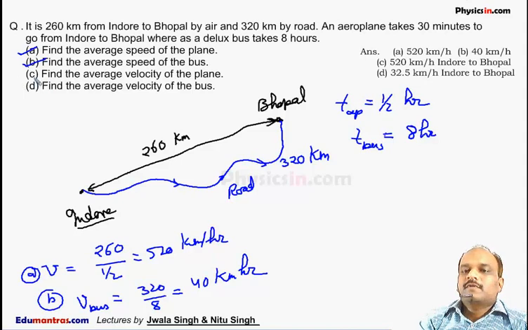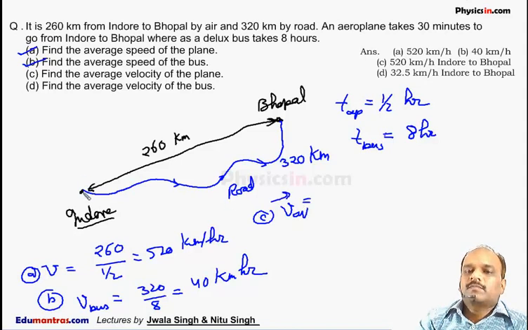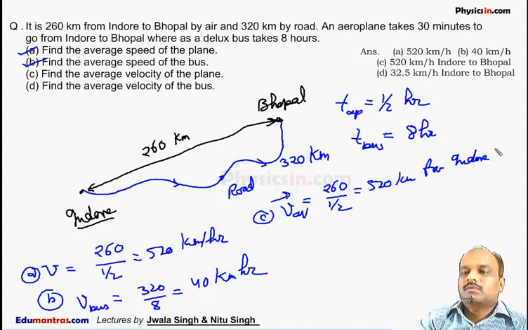Part C is the average velocity of the plane. It is the displacement of the plane divided by time. As we know, the plane is moving straight, so the displacement of the plane is 260 km and the time is half an hour. So it is again 520 kilometer per hour from Indore to Bhopal.